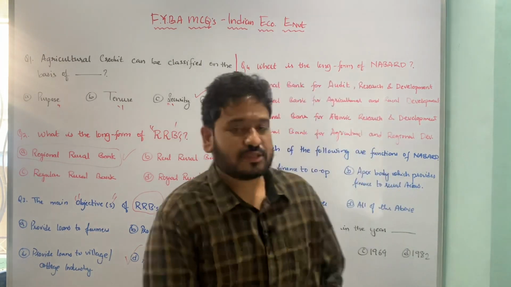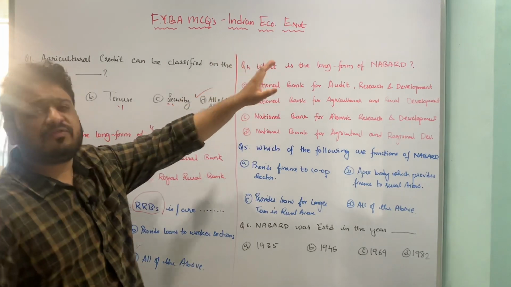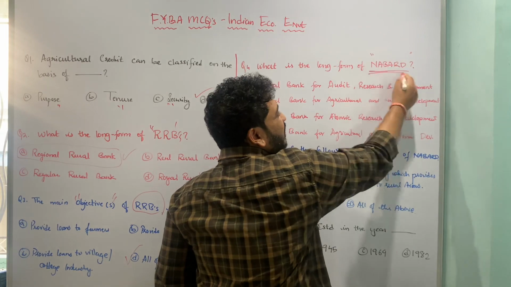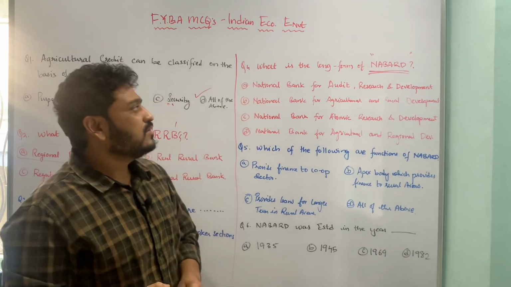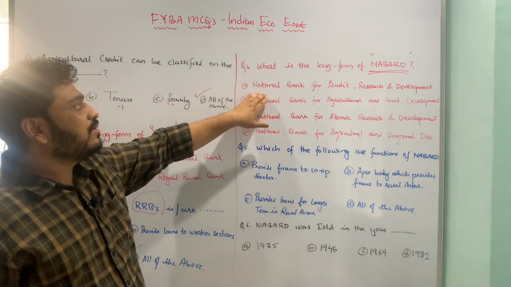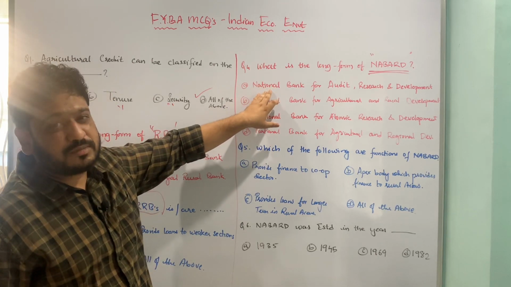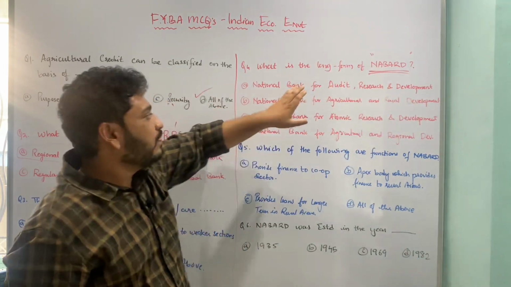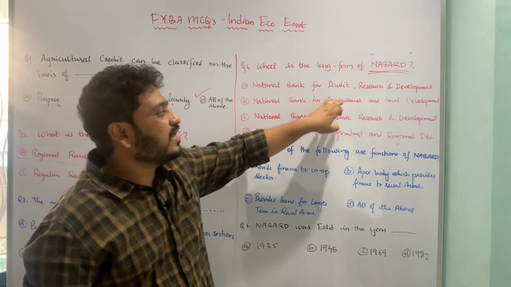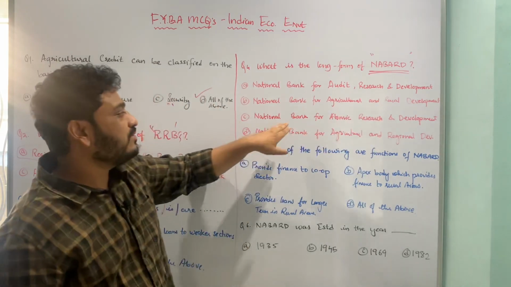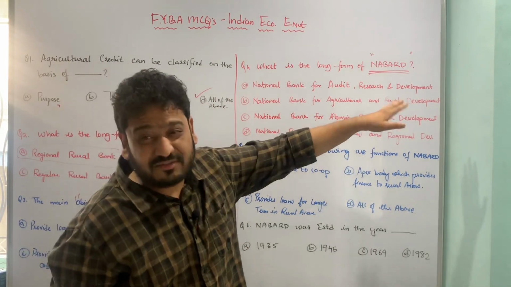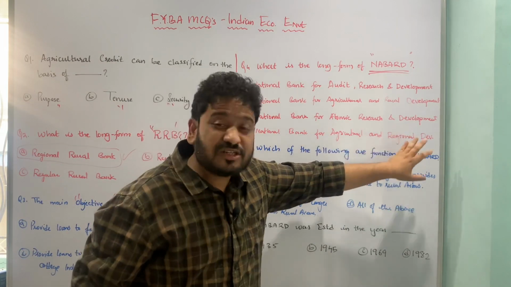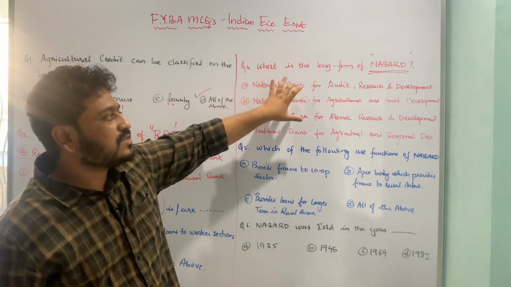Let us now move to the next question, which is again a long form sort of a question, which is looking at the long form of NABARD. So the underlying options available to us are A, the first option is talking about National Bank for Audit, Research and Development. Then we have National Bank for Agricultural and Rural Development. Then we have National Bank for Atomic Research and Development, and the last option is National Bank for Agricultural and Regional Development. So here please read the options carefully.